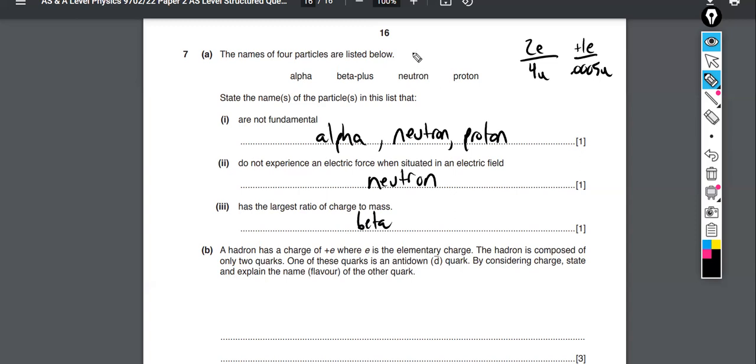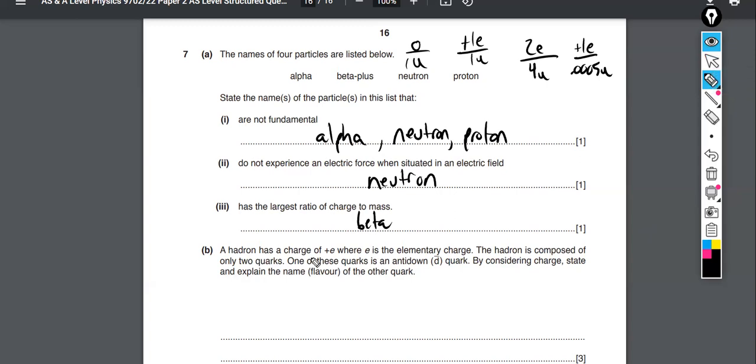The neutron would be 0, right? The charge to the mass would be 1 unified atomic mass unit, so the ratio there is 0. And the proton would be positive 1e over 1u. Okay. So yeah, just because this mass is basically 0, it has the largest ratio of charge to mass. We're dividing by a tiny, tiny mass.